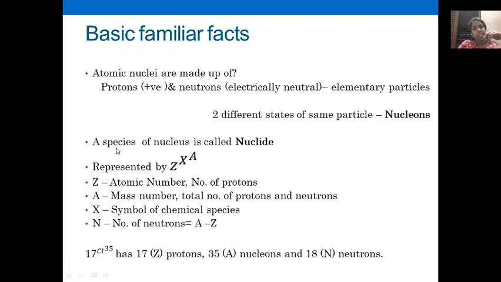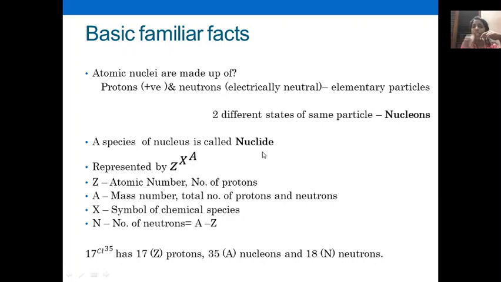And a species of nucleus is called a nuclide. What does a species of nucleus mean? For example, if you consider gold and cut a piece of gold, you can see that a large number of atoms will be there in that sample. Each atom has one nucleus.